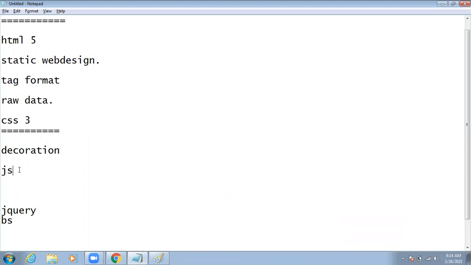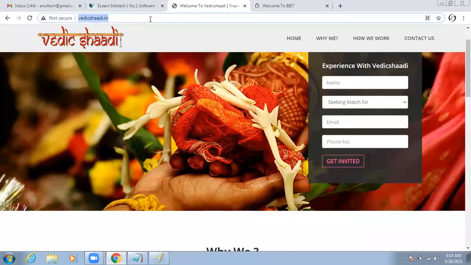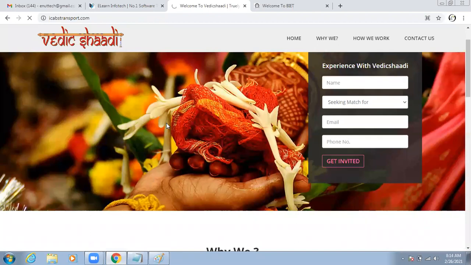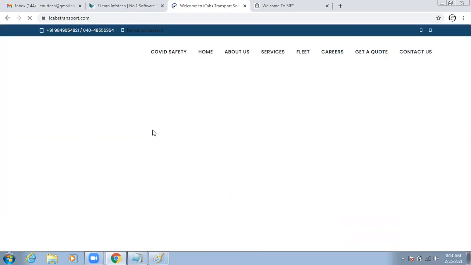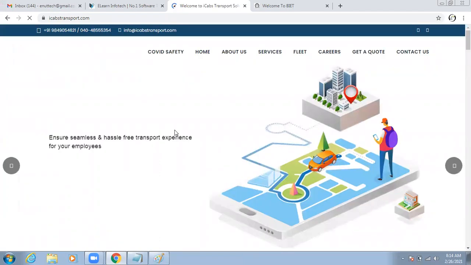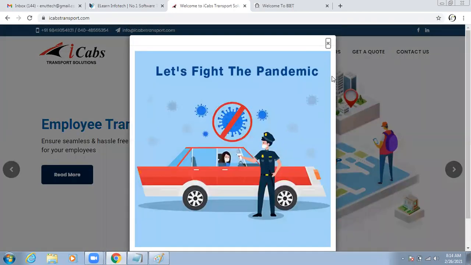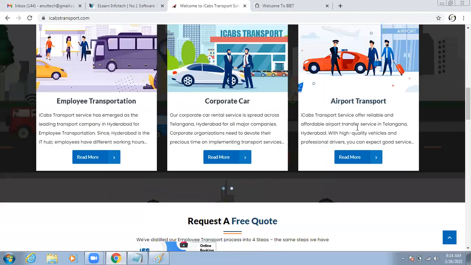Okay. Now coming to JS, nothing but JavaScript. What is the use of JavaScript? By using JavaScript, we can do the client-side validations. What is meant by client-side validations? We'll discuss. Now here I'm opening one website. Here my client requirement is they have one form with some mandatory fields. If you are not entering anything, it will show "please fill out this field" like this.